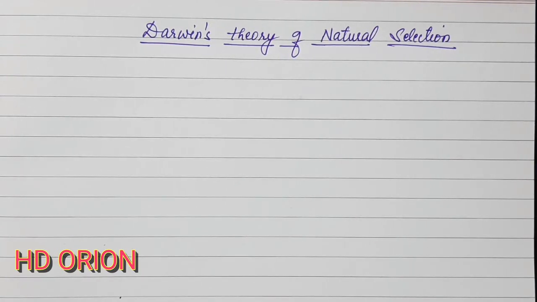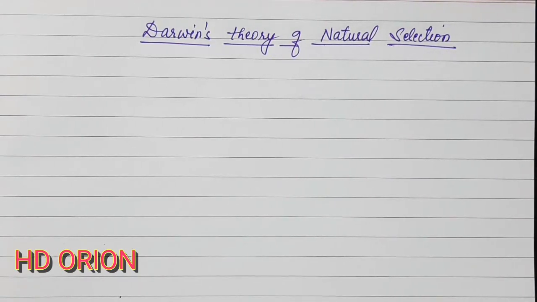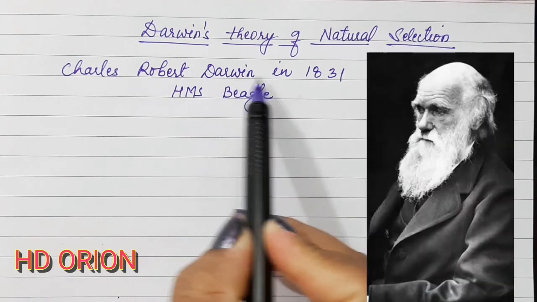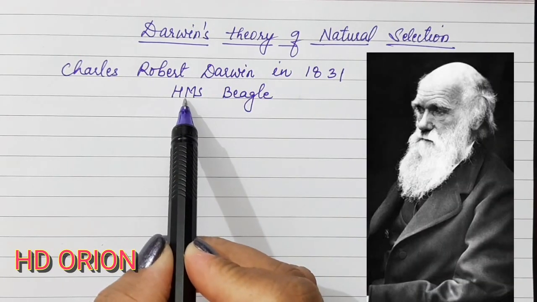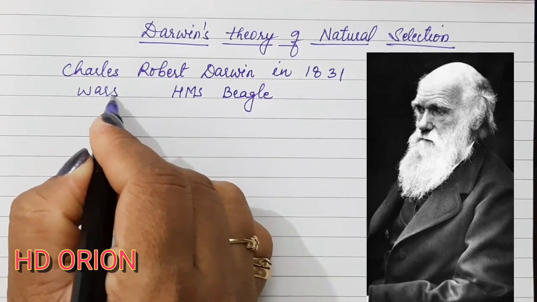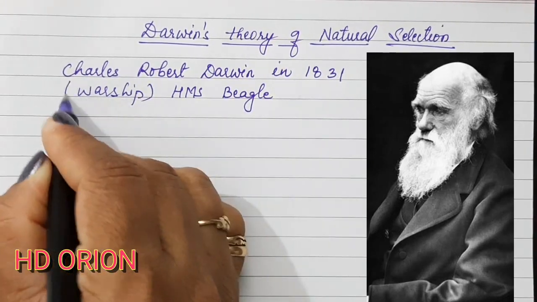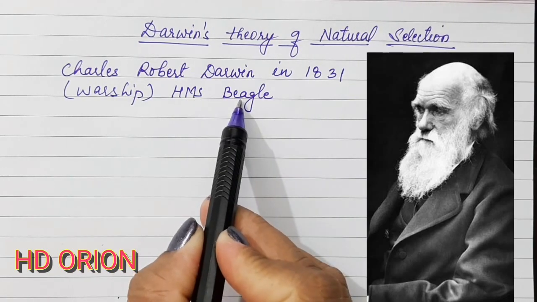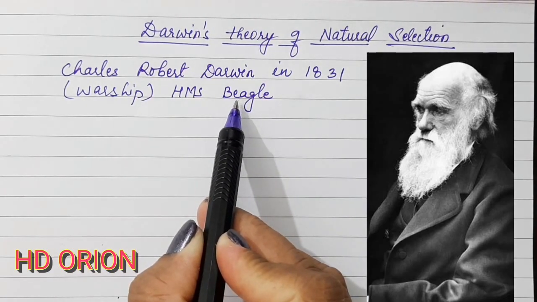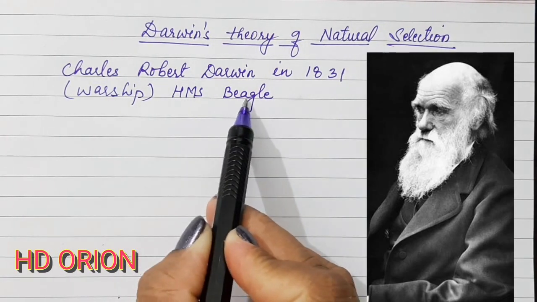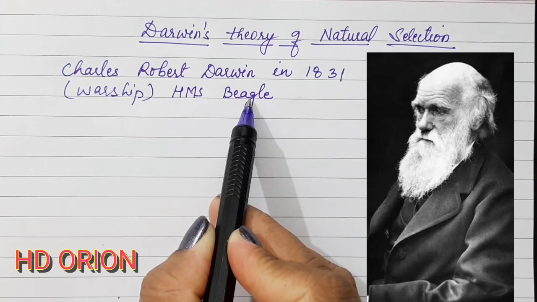Hello everyone. In this video we are going to study Darwin's theory of natural selection. This theory was given by Charles Robert Darwin, and in 1831 he went on a voyage in a warship, the HMS Beagle. Sometimes it is asked, name the ship in which Darwin had a voyage. So this is the name of the ship in which he went for the voyage.